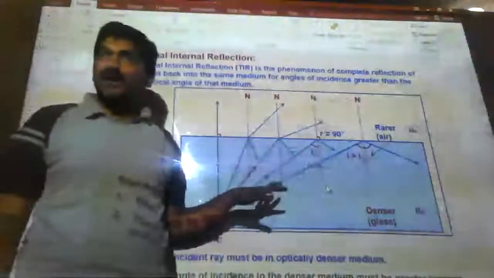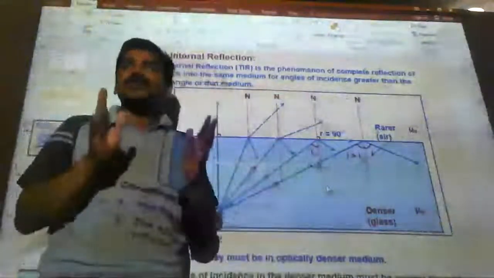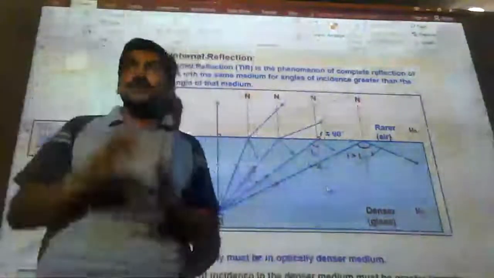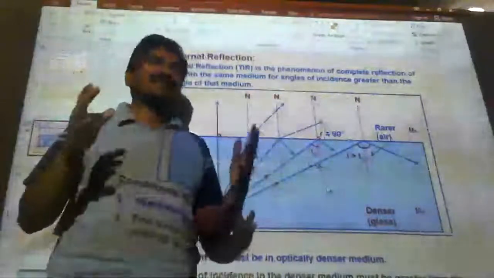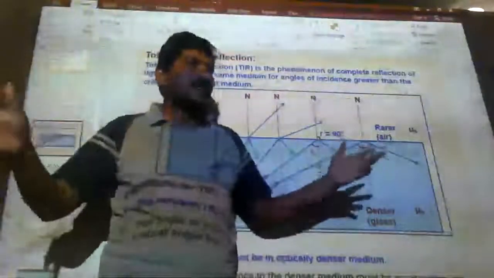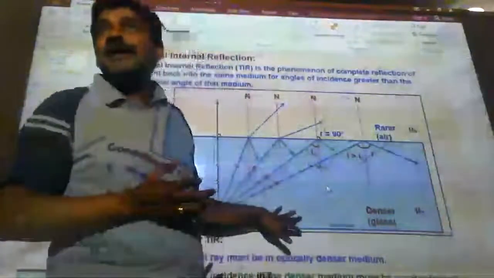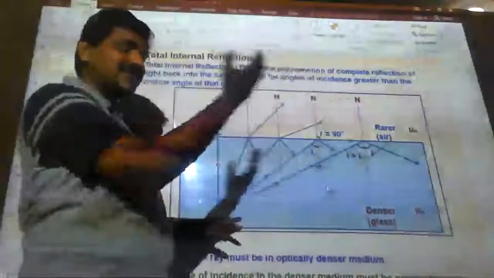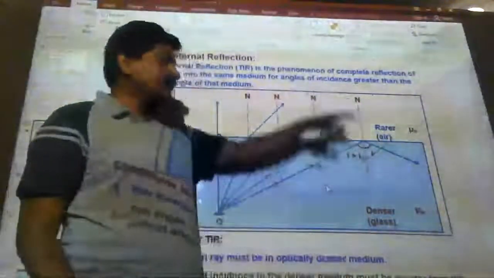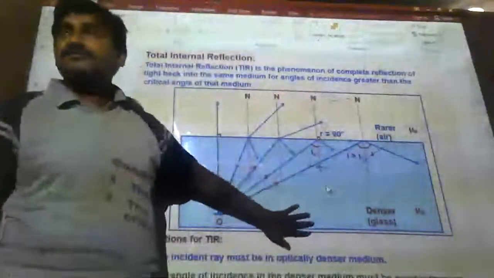By using this phenomenon, optical fibers are made, and prisms are used as the best reflectors in the periscope. In projectors also, the maximum amount of light is reflected. I could say 100%, but according to the law of conservation of energy, I am not accepting that. But the maximum percent of light can be reflected using this phenomenon. Whereas from a mirror the reflection is 80%, maybe 70%. But reflection by this process is maximum 100% we can say. That's why TIR is preferred.